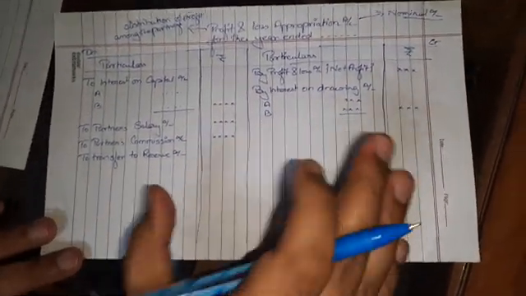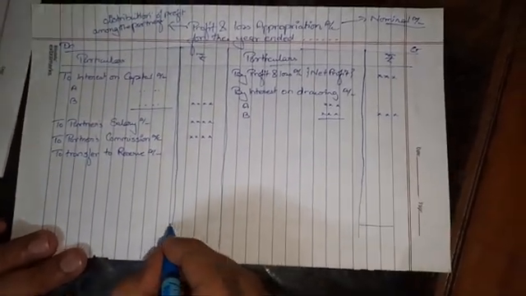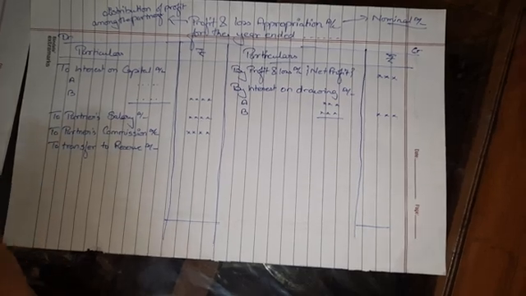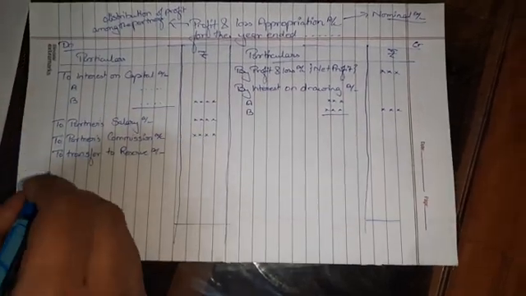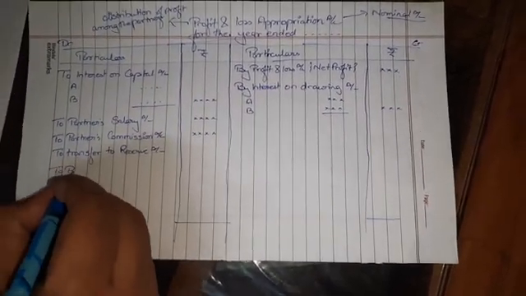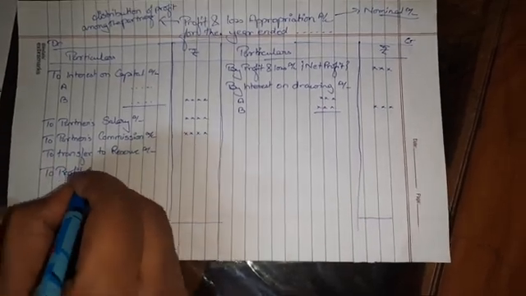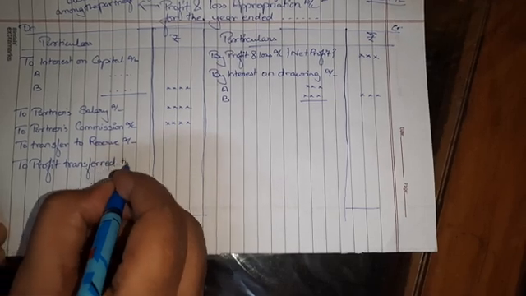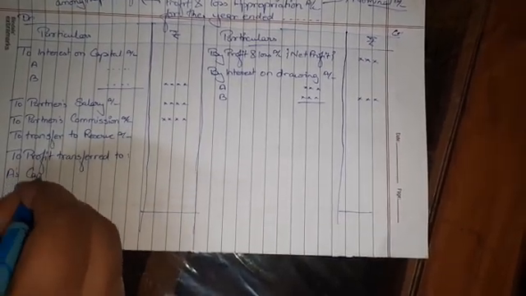And then after writing down all the things, when the credit side is more than the debit side, then it will be a profit. And how is it written? That is written as to profit transferred to, now, is capital or current.